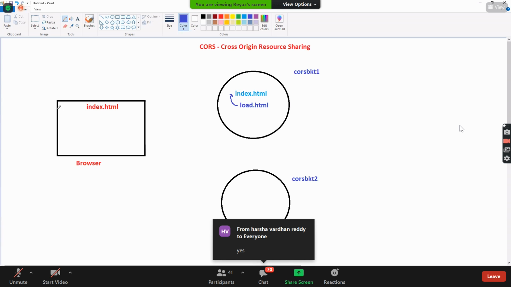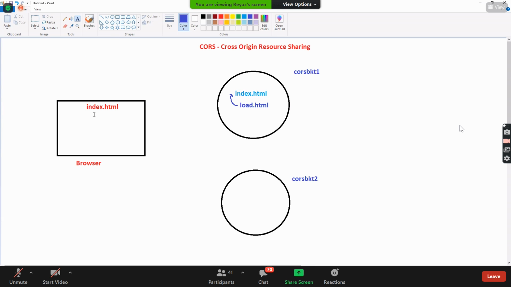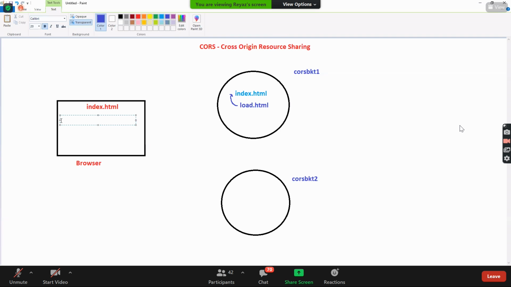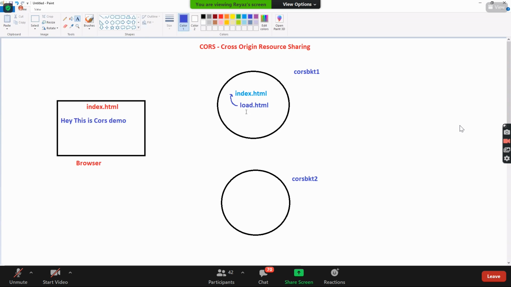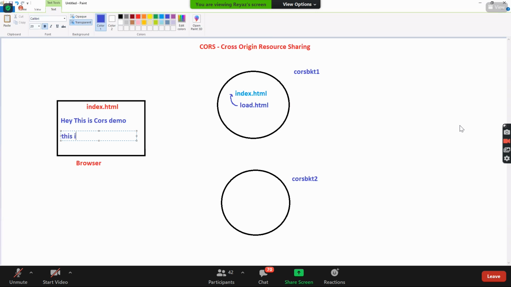Let's say index.html contains the data, hey, this is CORS demo. This is the index.html page. And load.html contains the data, this is load.html page, this is the content.